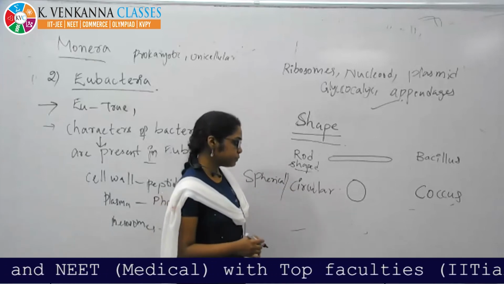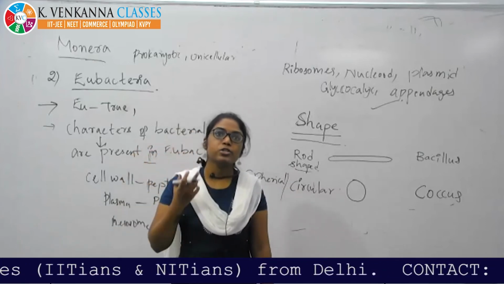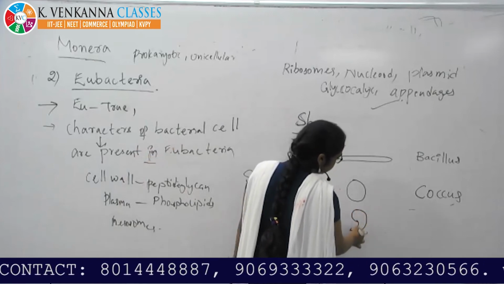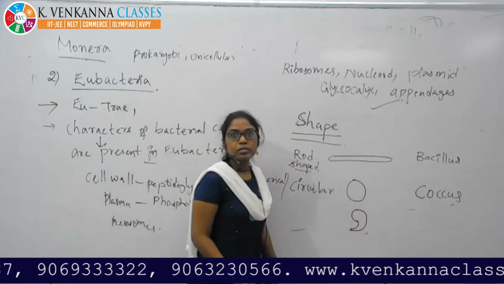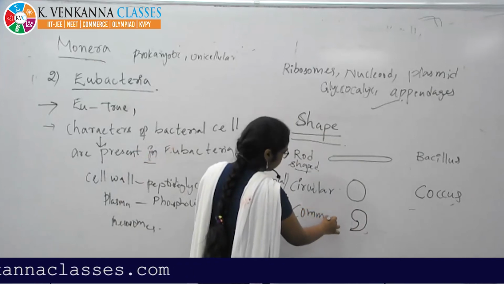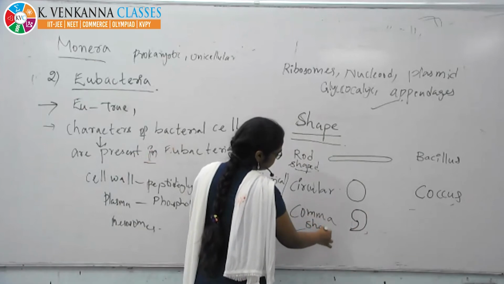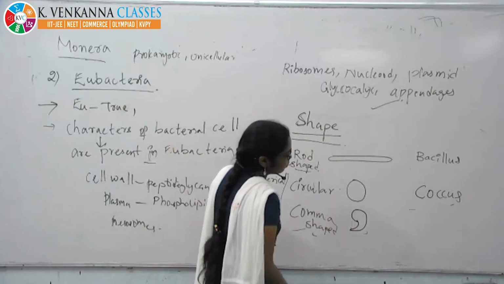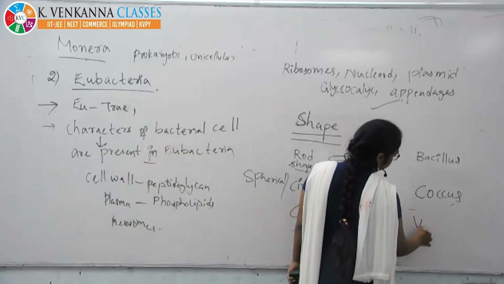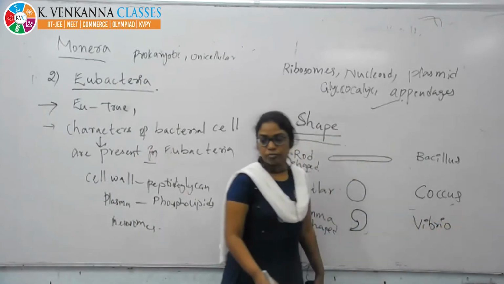Next, if they are in comma shape, like this comma, it is called Vibrio.